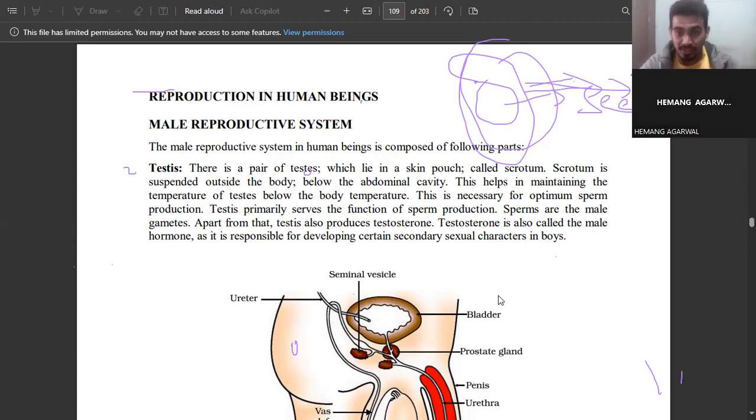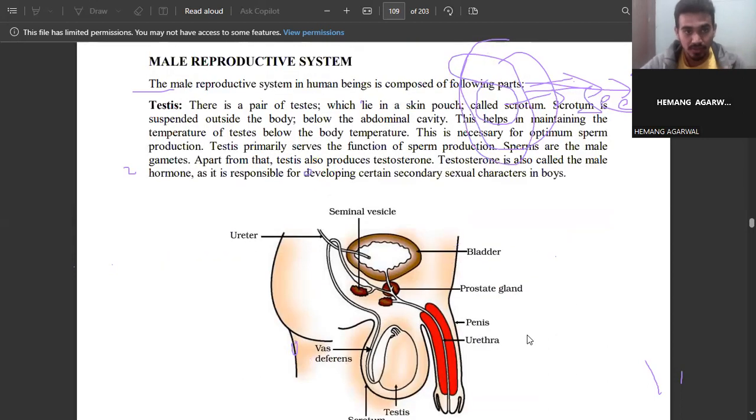So testosterone is called the male hormone, and it is responsible for developing secondary sexual characteristics like a beard coming in, and building muscles. These are because of the male hormone. Okay, so these are the testes.